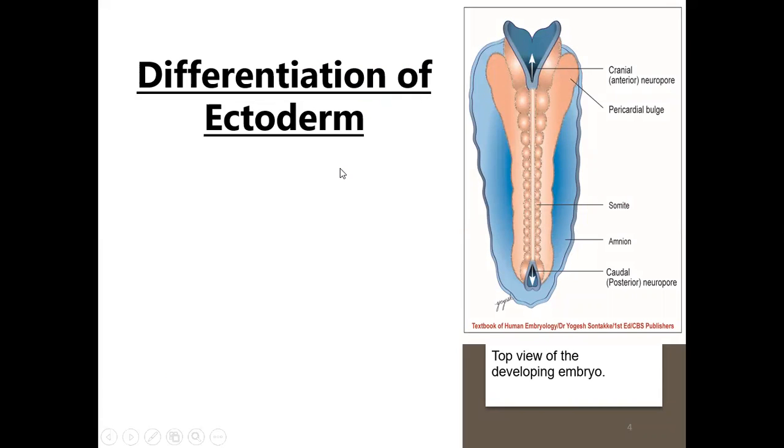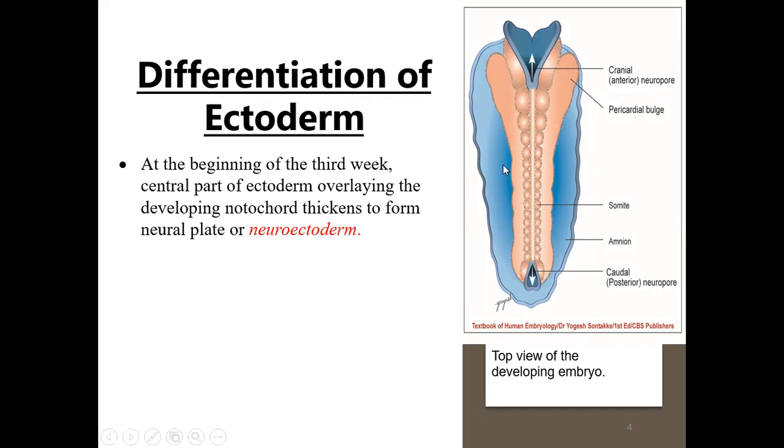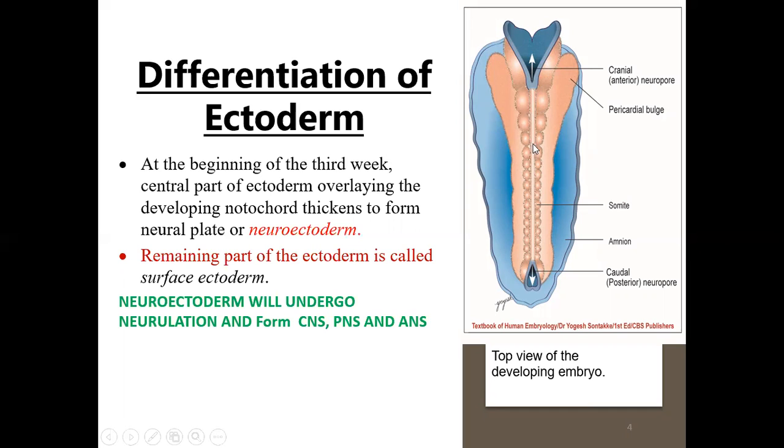So firstly, what is the differentiation of ectoderm? At the beginning of the third week, the central part of the ectoderm overlying the developing notochord thickens to form the neural plate or neuroectoderm. We have studied about this neurulation in the last lecture. So this is the neuroectoderm. The remaining part of the ectoderm is called the surface ectoderm. So the ectoderm will give rise to your central nervous system as well as the surface ectoderm. The neuroectoderm will undergo neurulation and form the central nervous system.